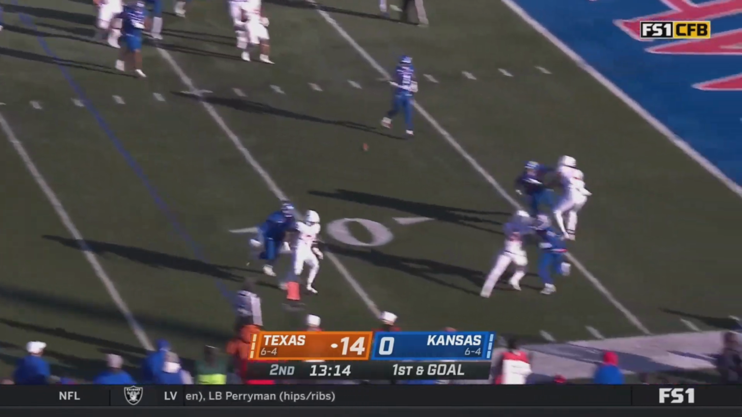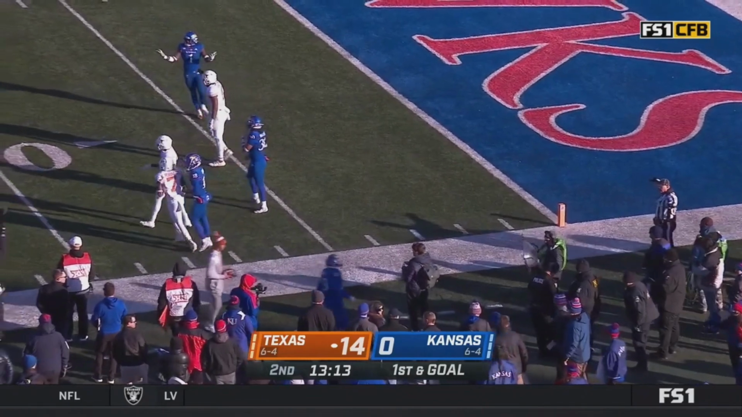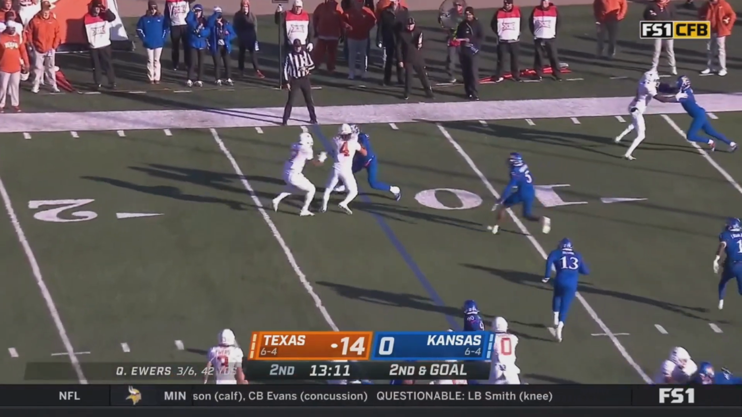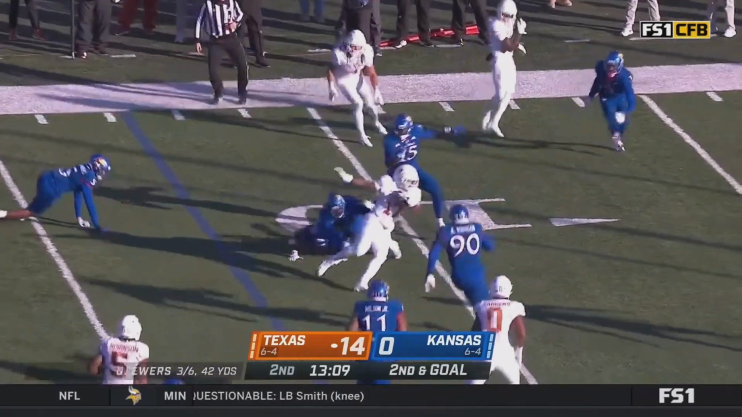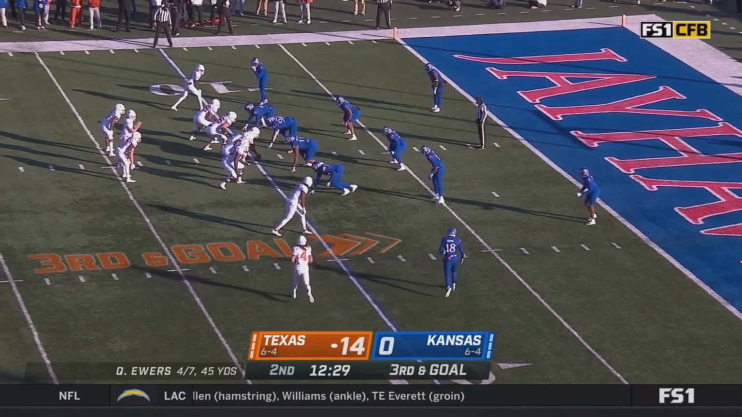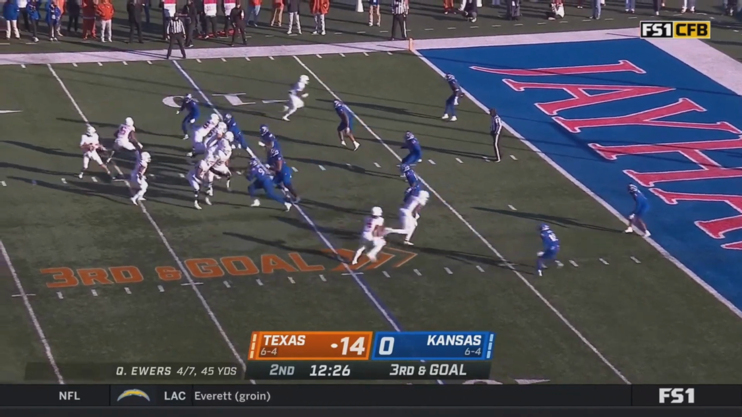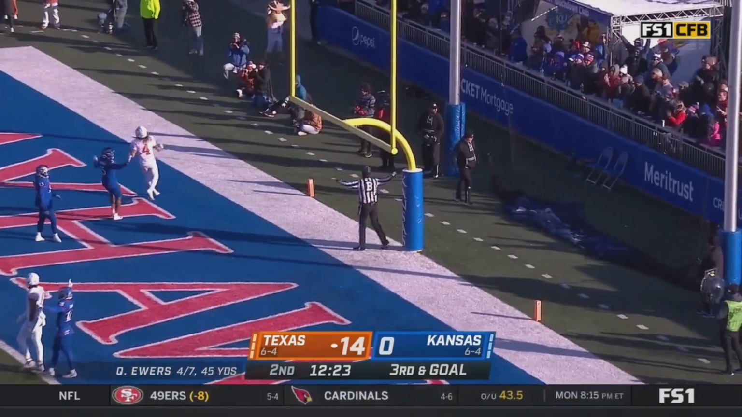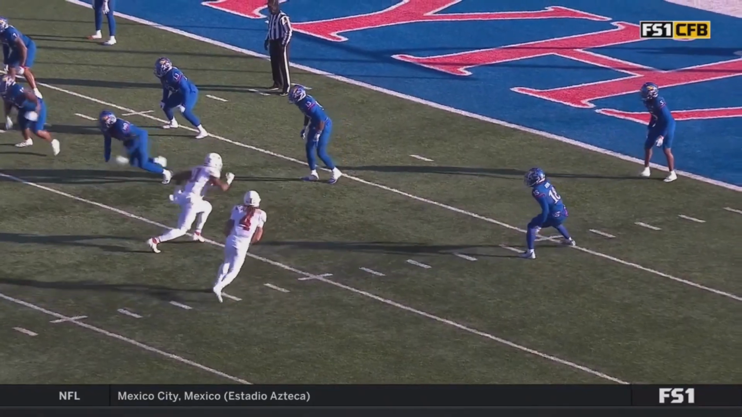Ewers will throw here and lofted it out of bounds. A wise decision last week. This one, a second and goal. Swing it. A little bit of space. A little bit of magic had to be made and save. Kind of what happened on that RPO action to Keenan Robinson. On third and goal, he lofts it to the end zone. Incomplete. Good defense right here.